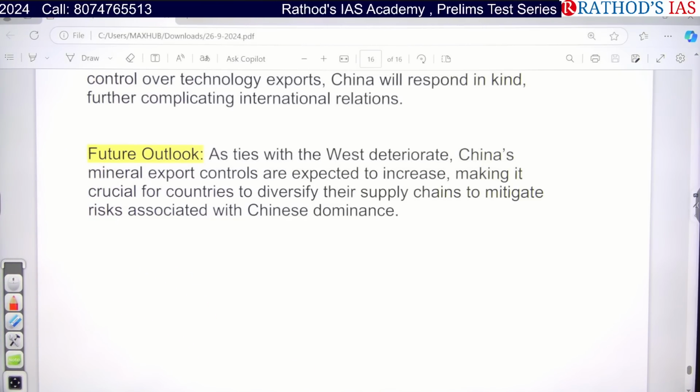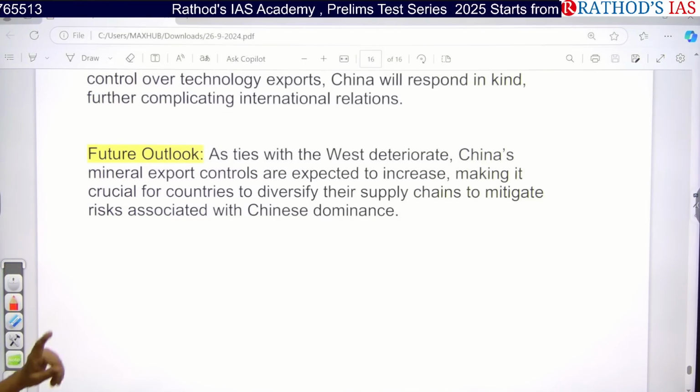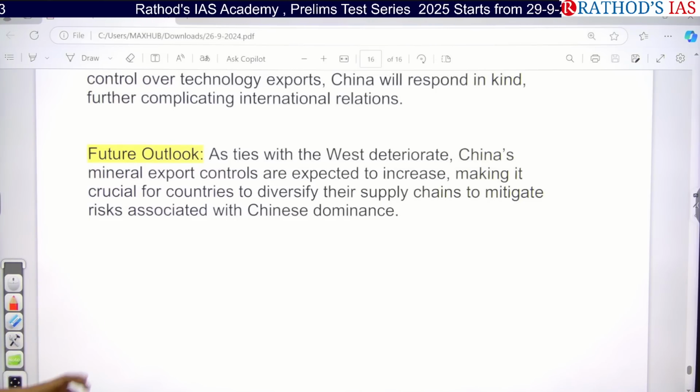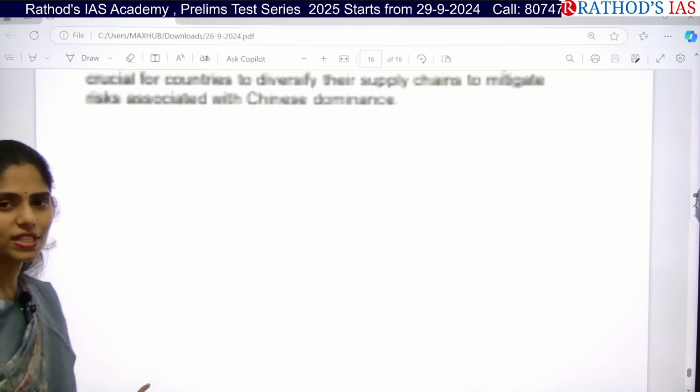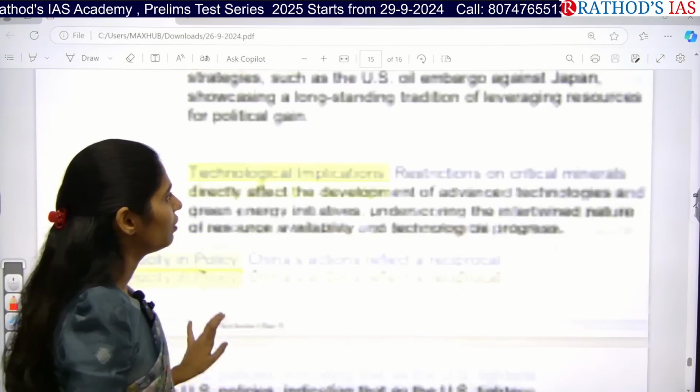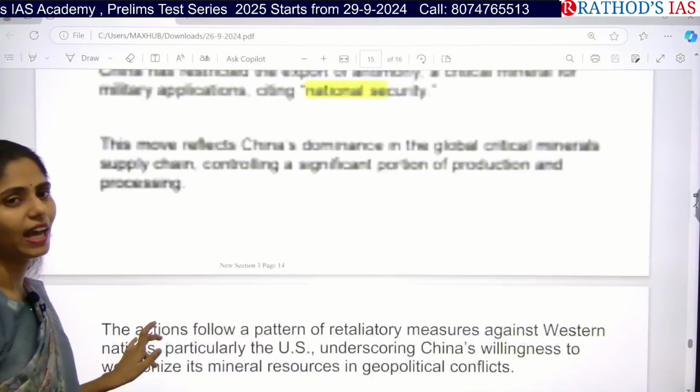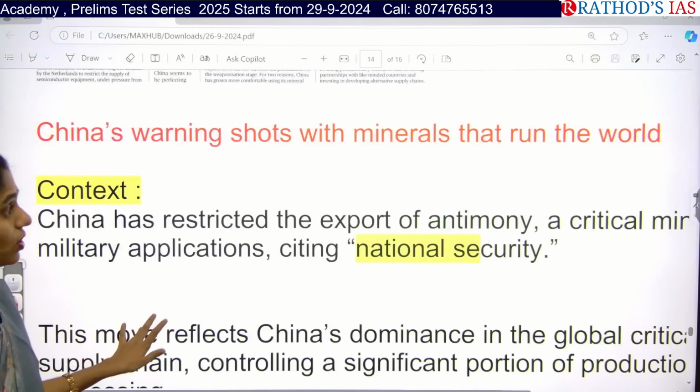So in the future outlook they have to come out of China and they have to invest in other countries. And next, they want to diversify their supply chains to mitigate the risk associated with Chinese dominance. Okay, I hope it is clear. And today I will be giving you the mains question on this topic, and I will be posting this question in the group. Try to answer that.